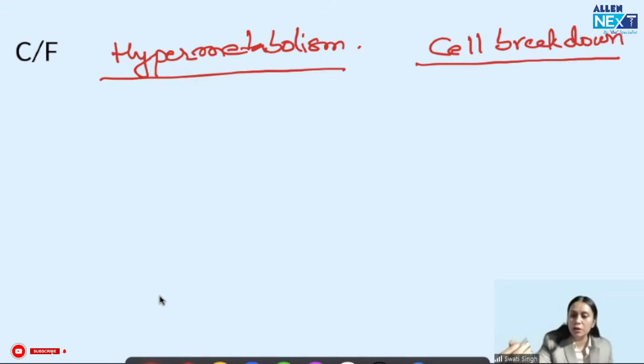Because of hypermetabolism, the metabolic cycle runs twice, thrice the normal. So metabolic byproducts also start getting produced in huge amounts. Carbon dioxide is a metabolic byproduct, so CO2 will increase, hypercapnia.